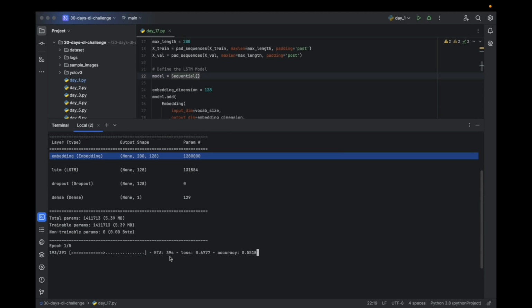Each epoch is going to take some time, around 40 seconds. So I would recommend to fast forward it to at least 4 minutes.